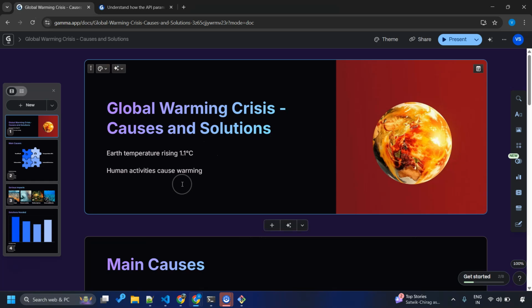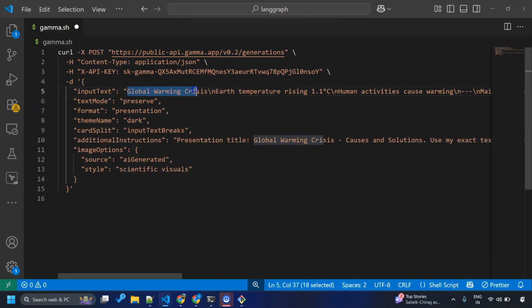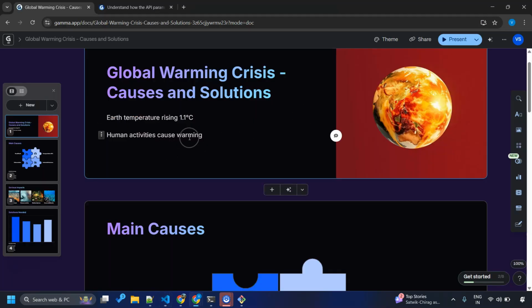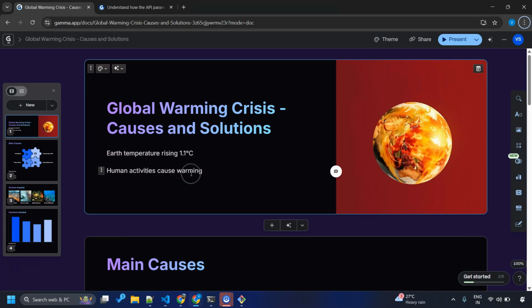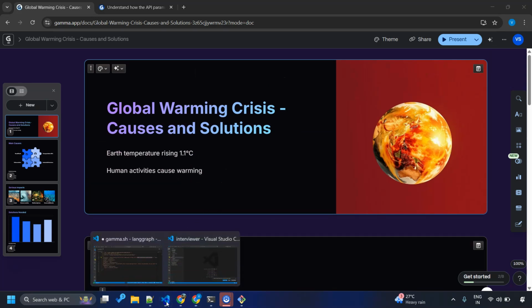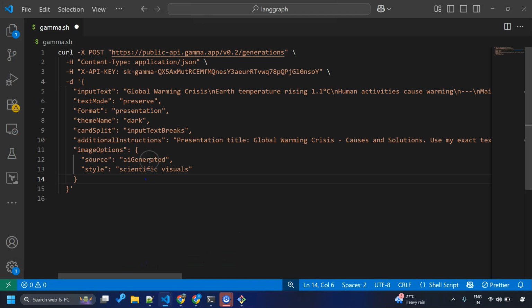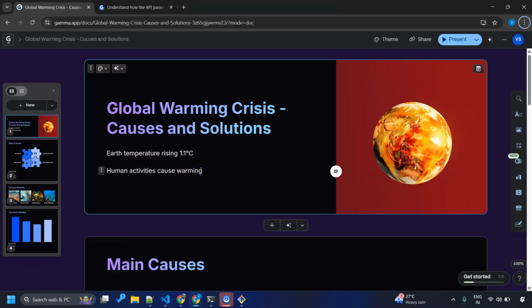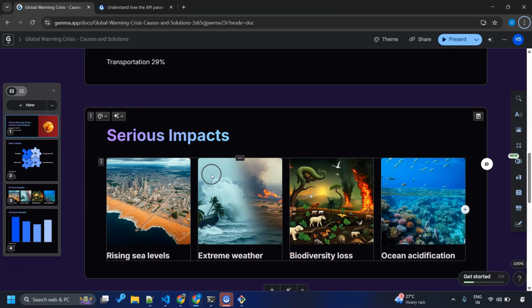And look at this. Global warming crisis and earth temperature rising 1.1 degrees Celsius. Next line, human activities causing warming. So Gamma is following the text that we have given. It has preserved the text. It is able to generate the graphics on its own, following the style that we have specified. How cool is that?